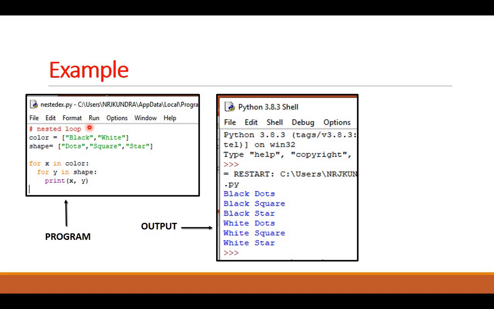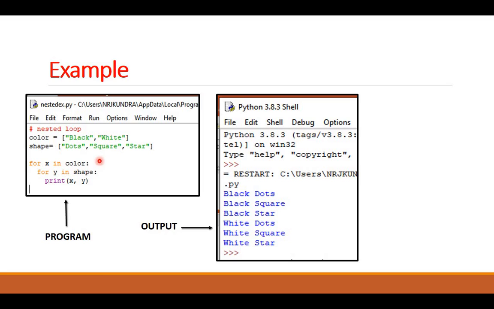Here is the example. I have taken two lists. One is color. Two items are there, black and white. And I have taken another list, shape. It has three shapes: dots, square, star. Then I am using first loop, X in color. So there are 2 items, so this loop will work 2 times, one for black and one for white.